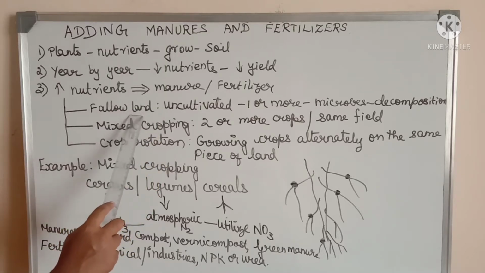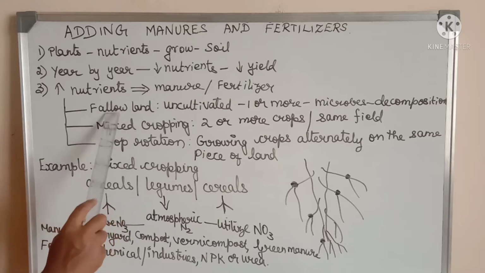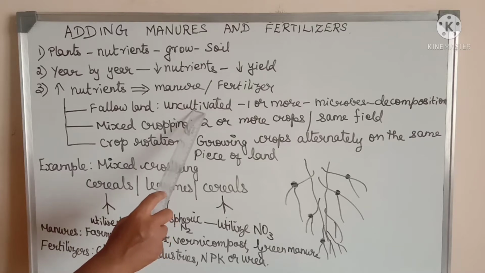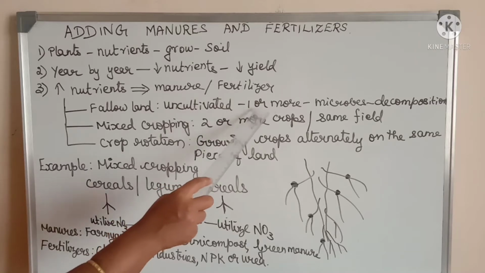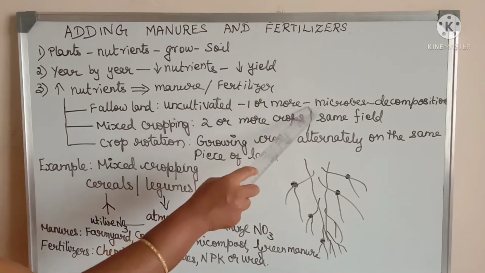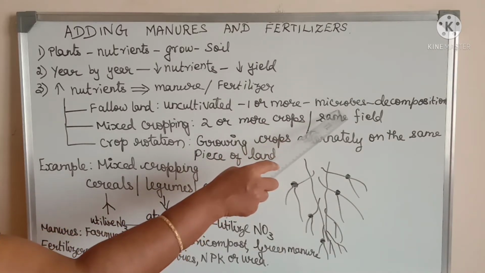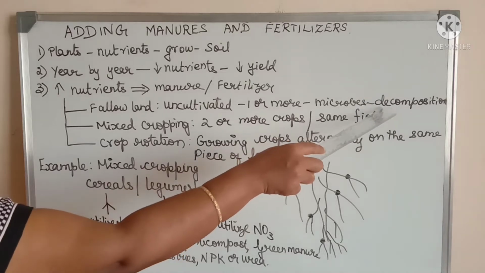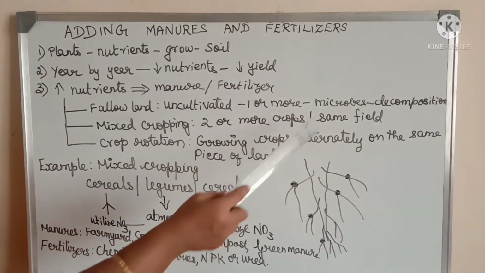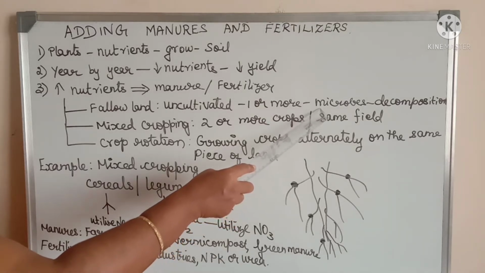First one is the fallow land. Here, the land is left as such without any cultivation. That is, after growing the first set of crop, after harvesting the crop, the land is left uncultivated for one or more seasons. As a result, the microbes present in the soil start to decompose the dead and decaying matter. Thus, it adds humus to the soil.